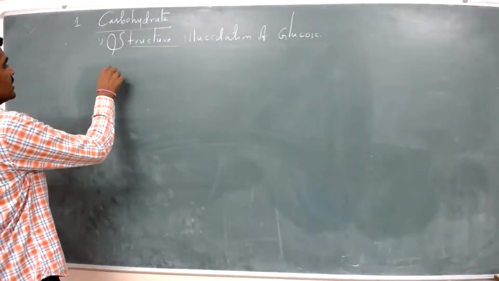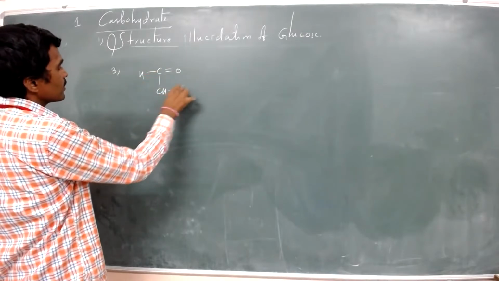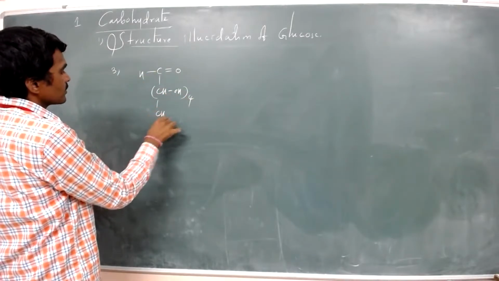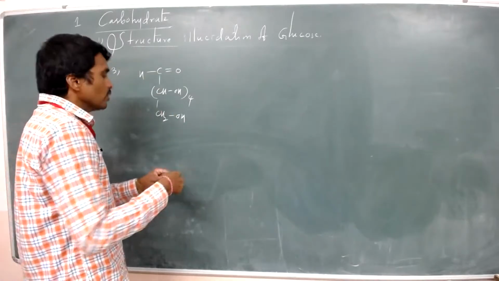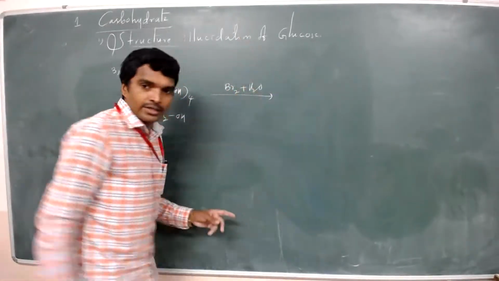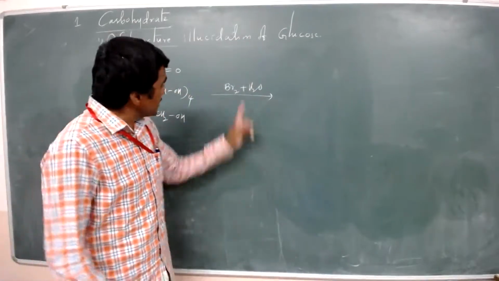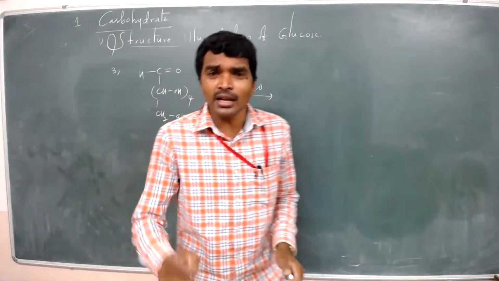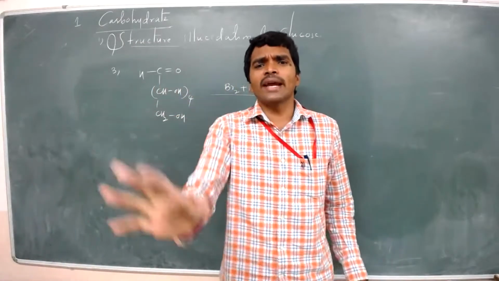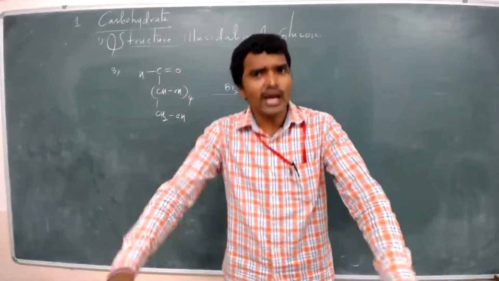Now see here, there is a third reaction. Glucose reacts with a mild oxidizing agent. Br2 plus H2O is a mild oxidizing agent. This reagent can oxidize only aldehydes, not ketones, not carboxylic acids, only aldehydes.